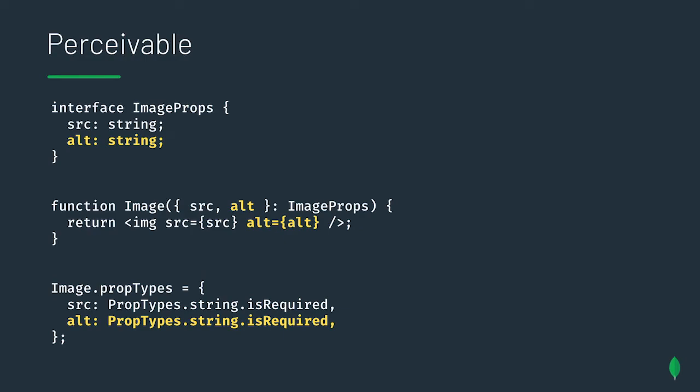It can be easy to overlook adding this descriptor to an image tag, but you can enforce the behavior by requiring the prop either through a TypeScript interface, as seen above, or React prop types, as seen below.